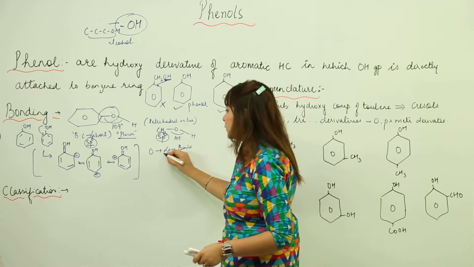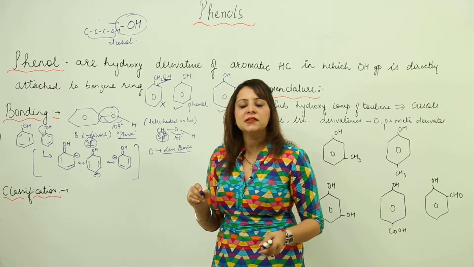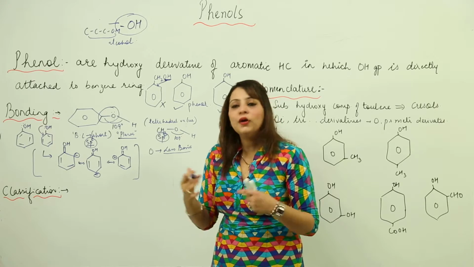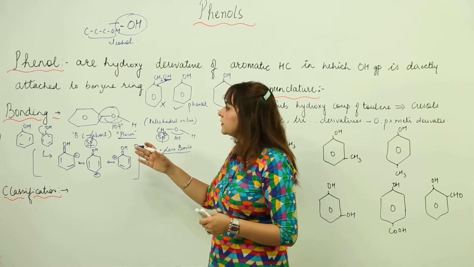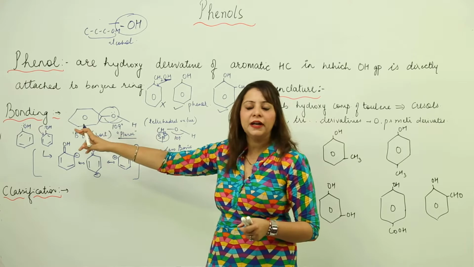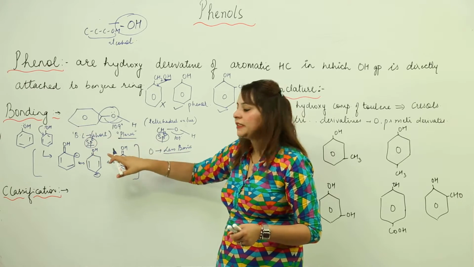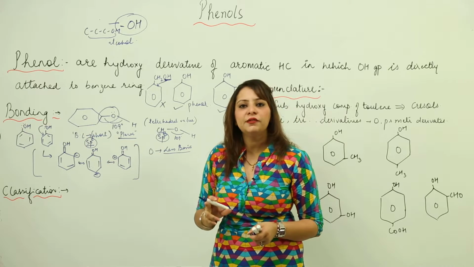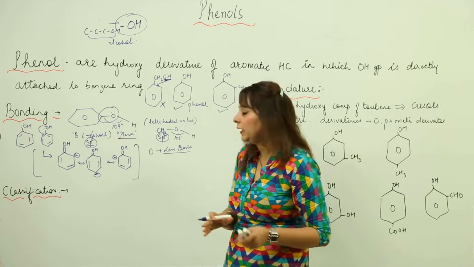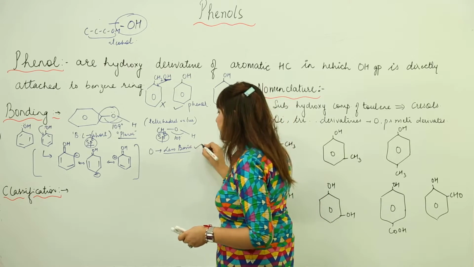So it will be less basic, because we know that a base is a substance which has more electron density, but here the unshared electron pair is in conjugation with the benzene ring. So that means it will comparatively have a smaller electron density. So we will say that it will be less basic.